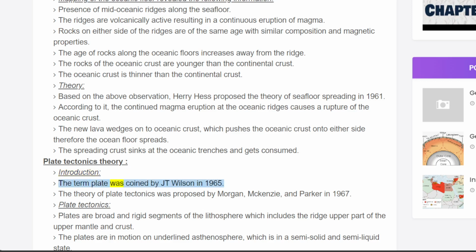The term plate was coined by J.T. Wilson in 1965. The theory of plate tectonics was proposed by Morgan, McKenzie, and Parker in 1967. Plate tectonics.